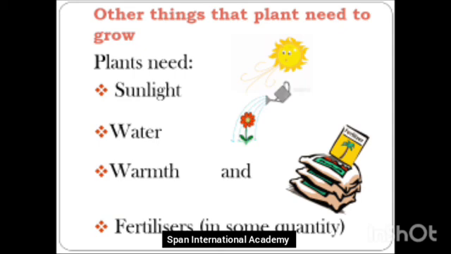So, what are fertilizers? Fertilizers are a few chemicals, okay? They are chemicals which have a lot of nutrients, a lot of healthy things that a plant needs to grow. So, this chemical, which has a lot of good things for the plant, is called fertilizer. Okay, and this fertilizer is put in the soil so that the plant grows healthy.